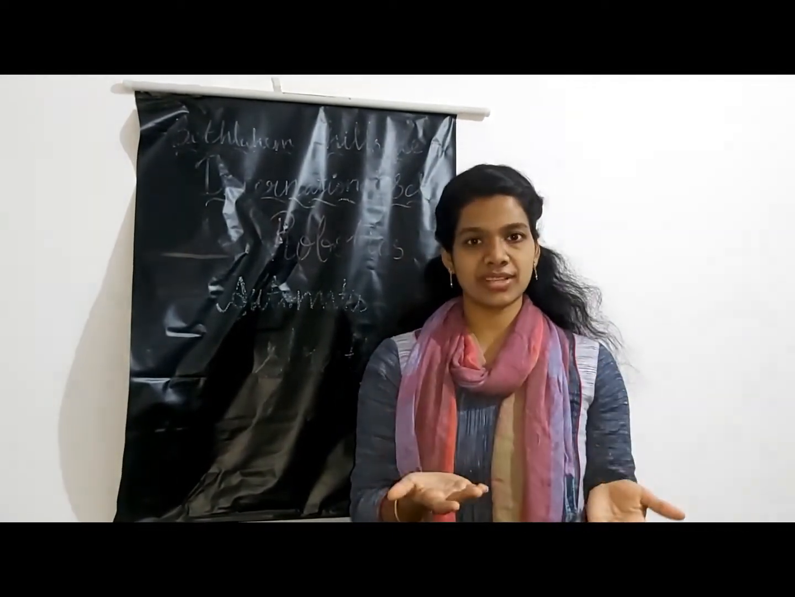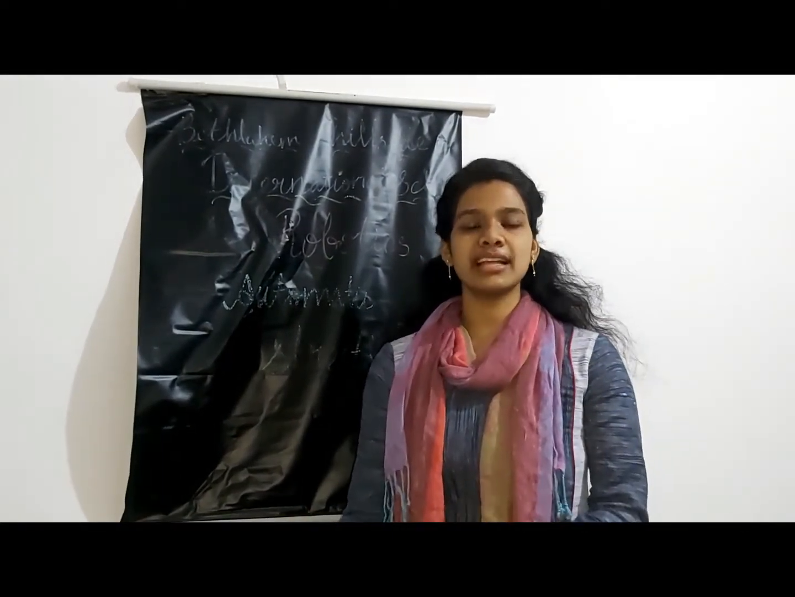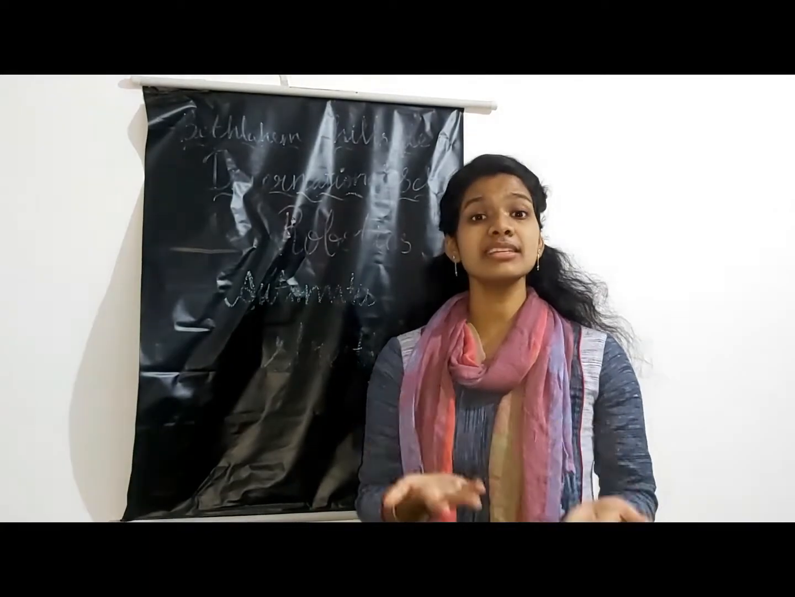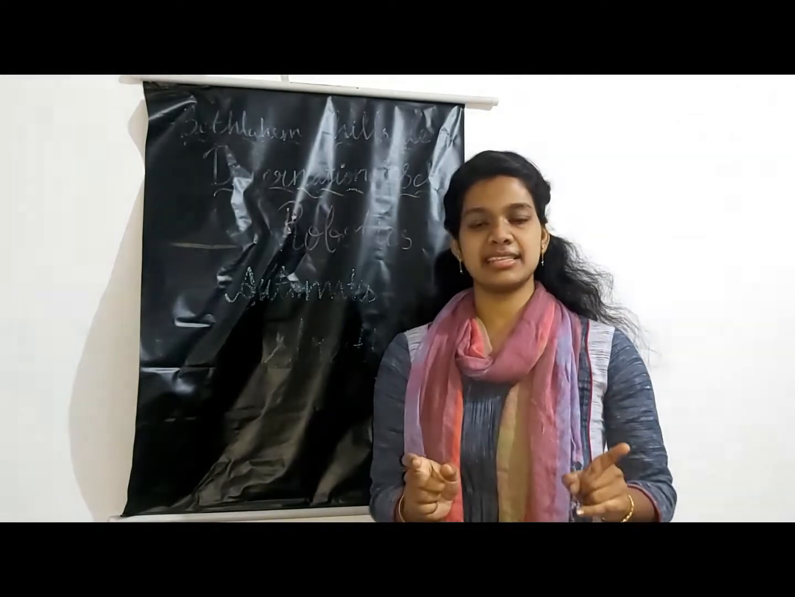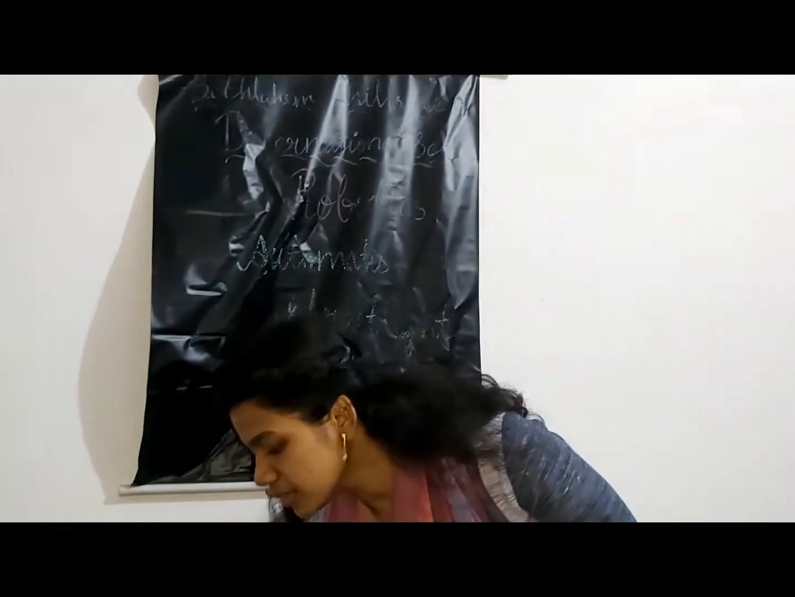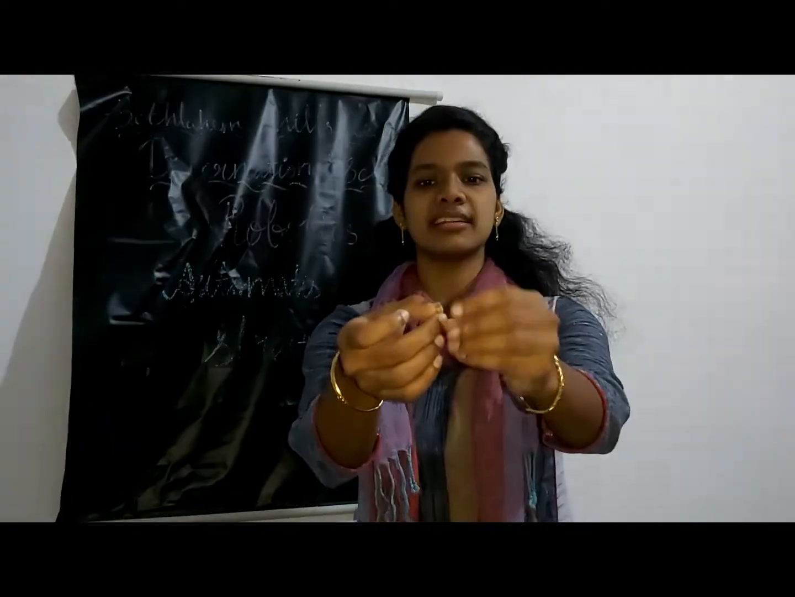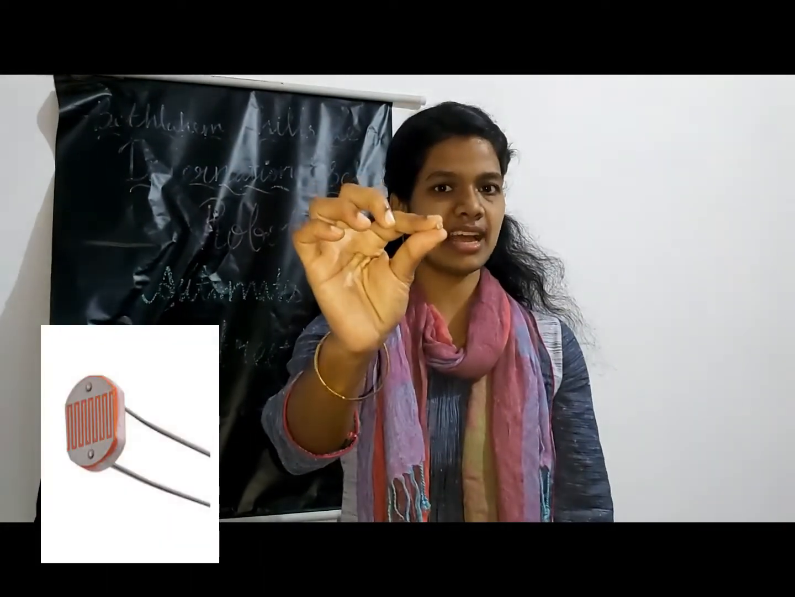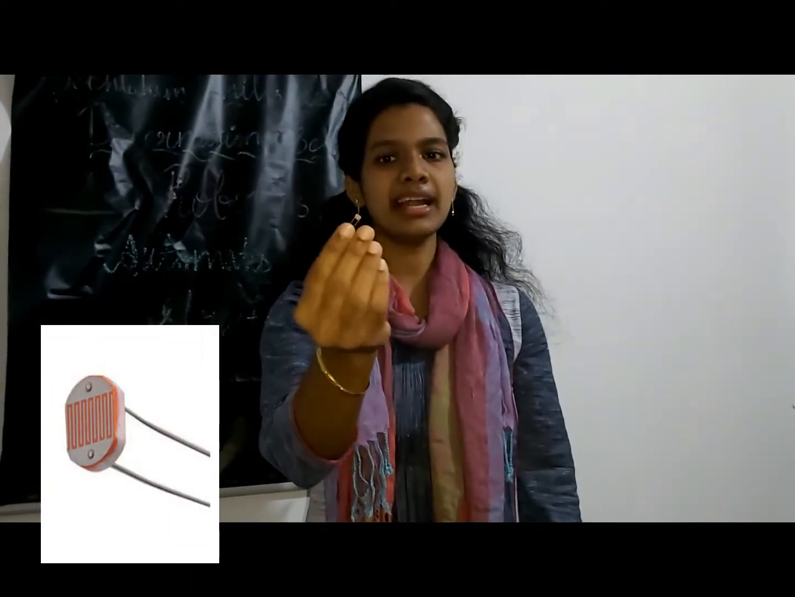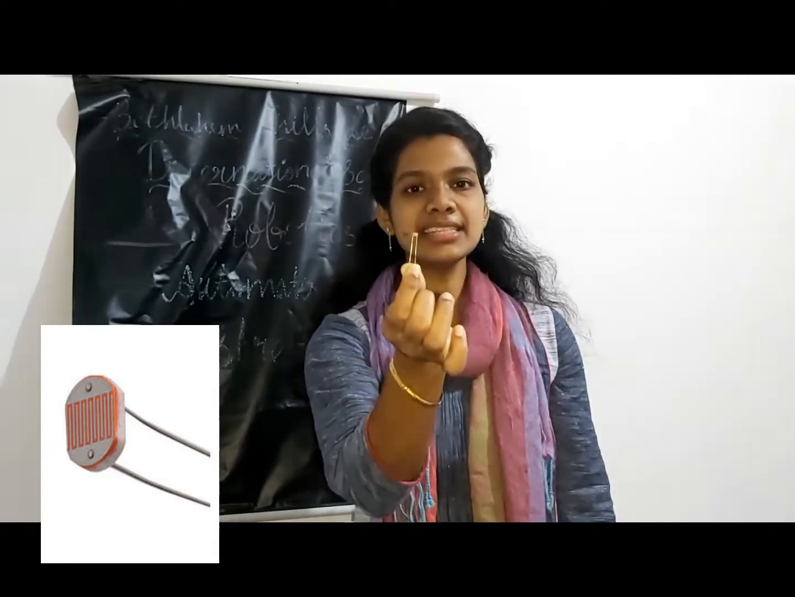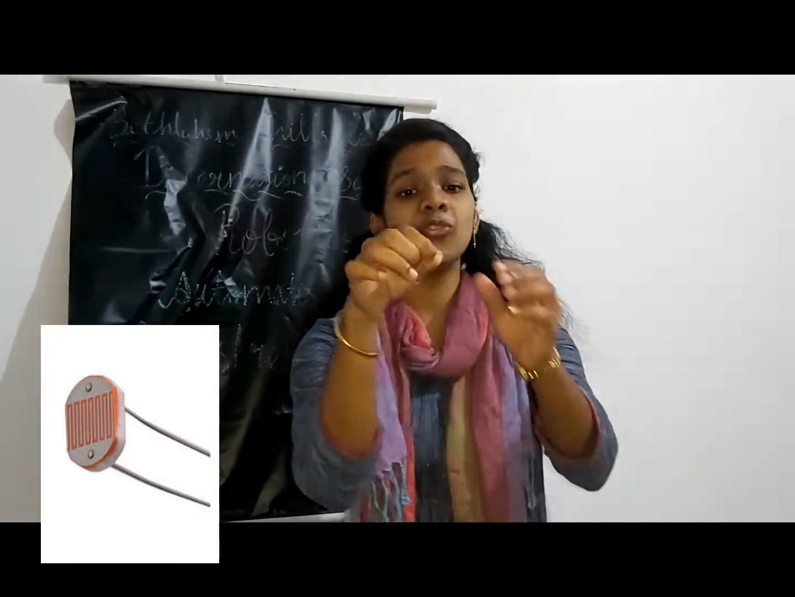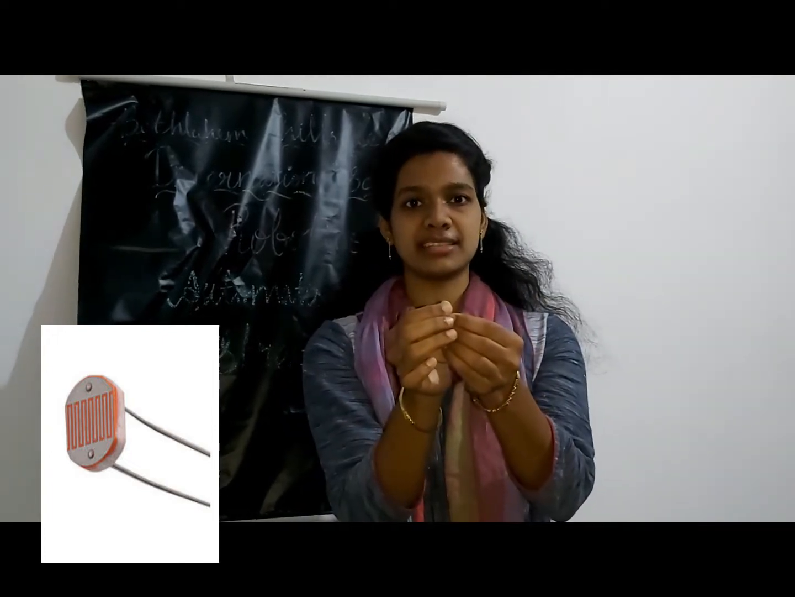So let me ask a question. Here, what is the sensor we were using? We were using the LDR sensor. Clear? This is the LDR sensor, which is nothing but a light dependent resistor. Okay? This LDR sensor has two terminals.